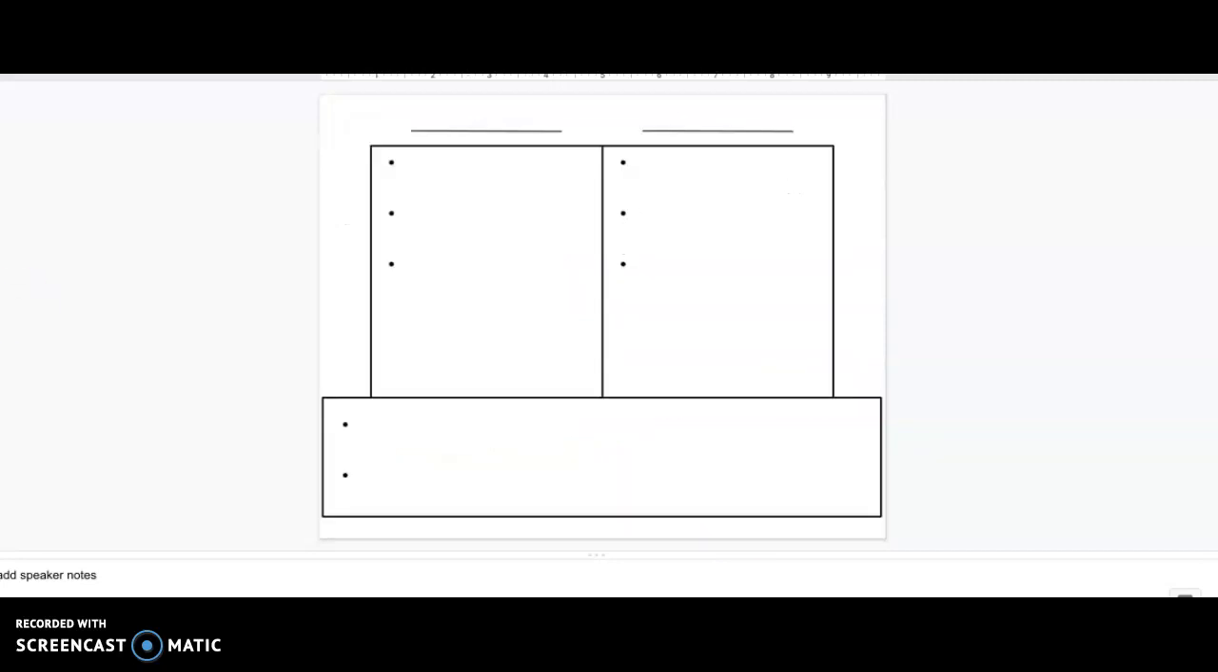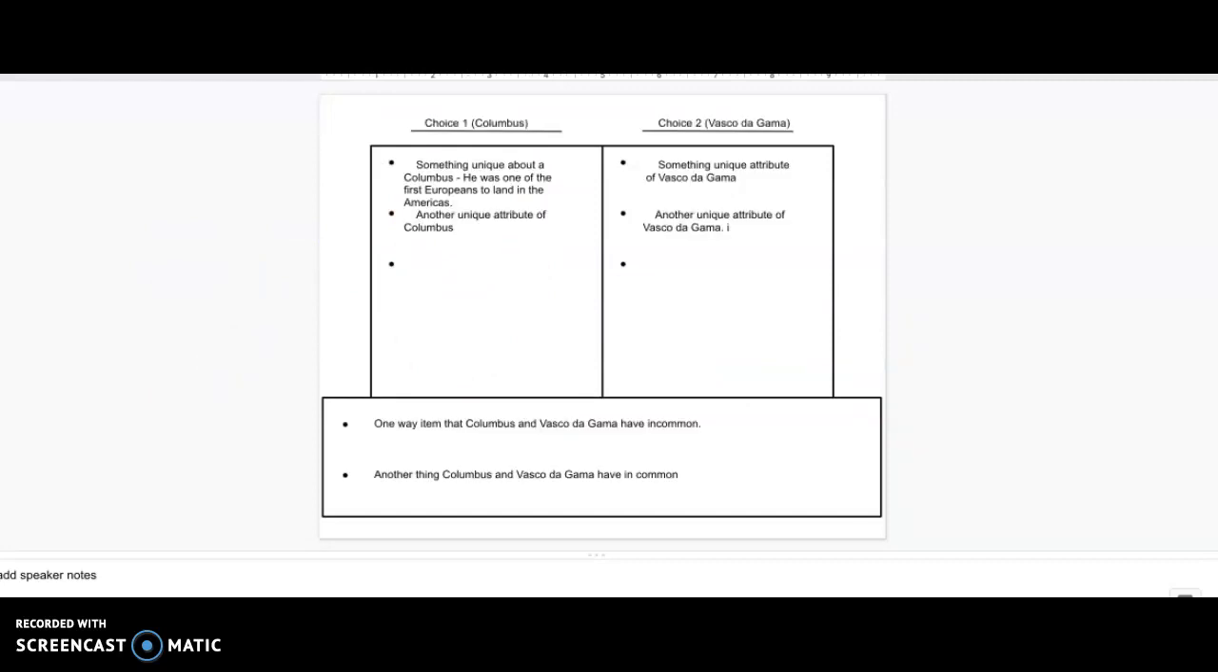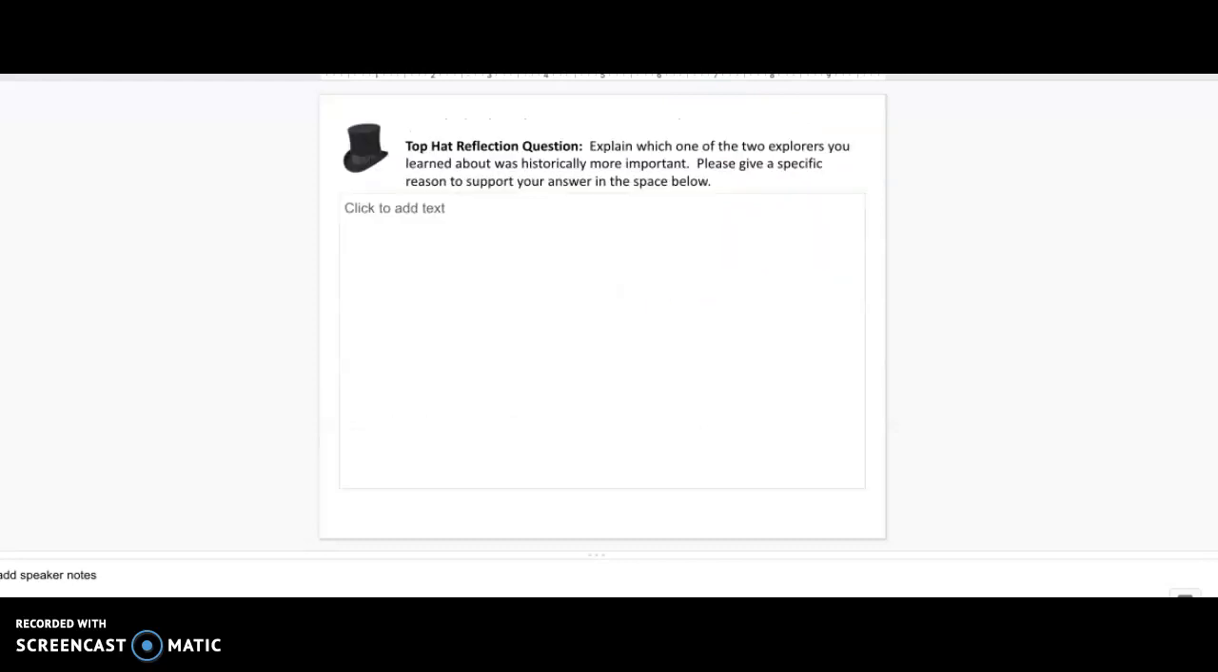And then here's the blank version here. You'll fill this out. And I've given you some examples here of Christopher Columbus. And here's Vasco da Gama. Again, you are not using Vasco da Gama. And then there's a question right here you need to answer. Explain which one of the two explorers you learned about was historically more important.